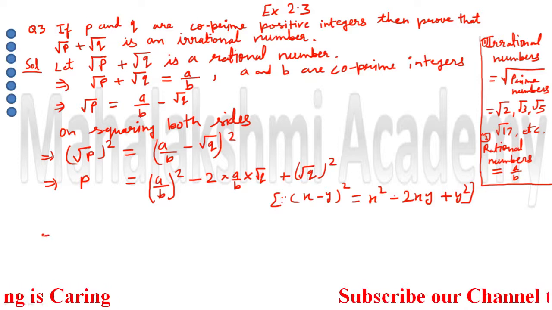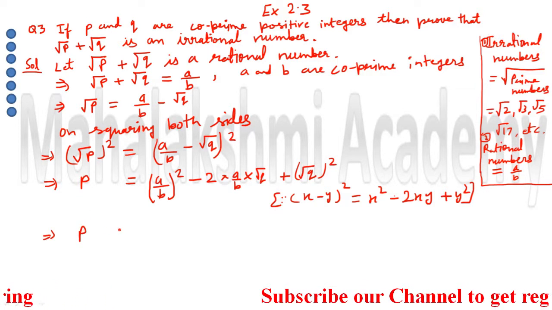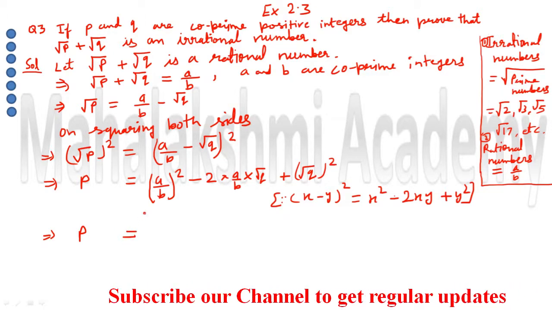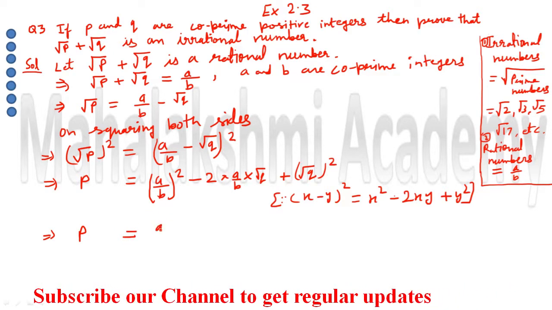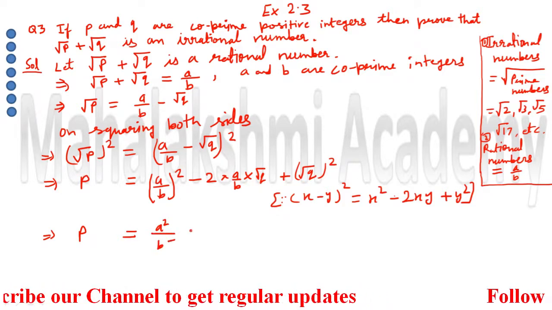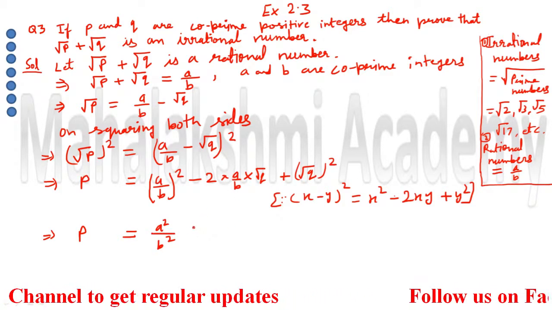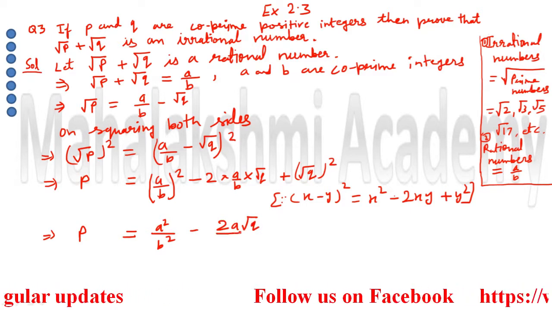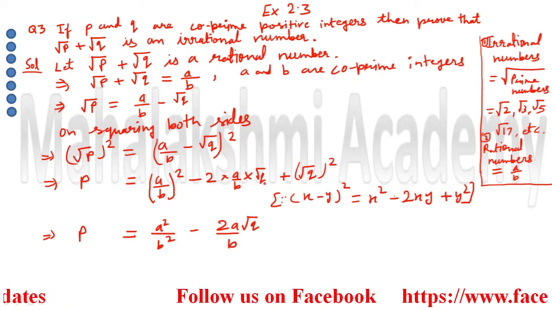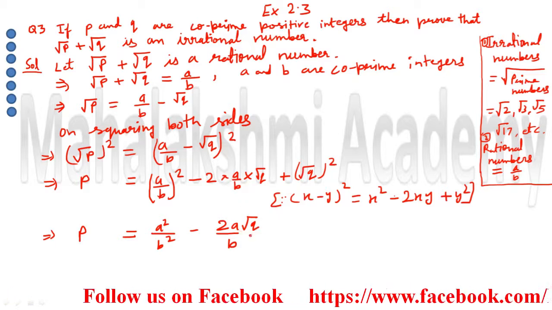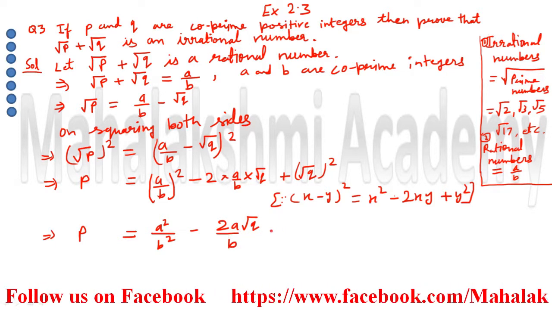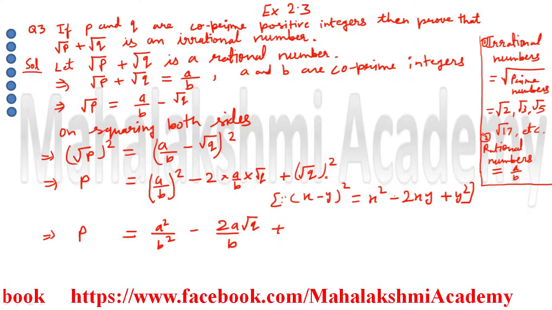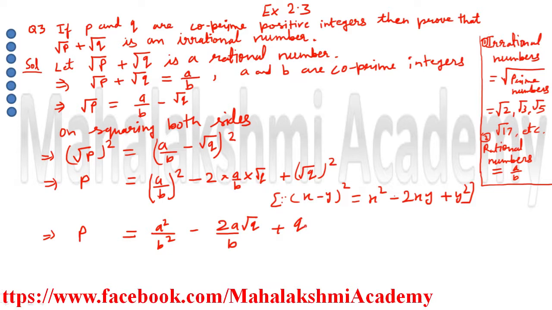Now in the next step, this p we are going to write down as it is here. When we do the square here, we will get a square upon b square, and we cannot cancel it, so we are going to get here 2a root q upon b. We cannot multiply, so I wrote them without any symbol so that they can come in the multiplication, and plus root q square. Root and square will cancel each other, so you will get here only q.